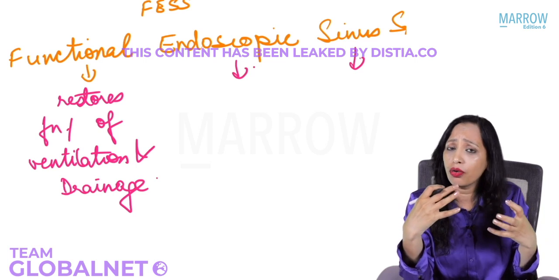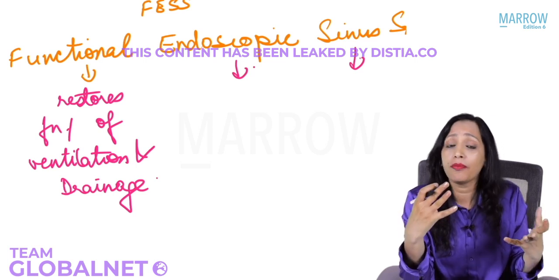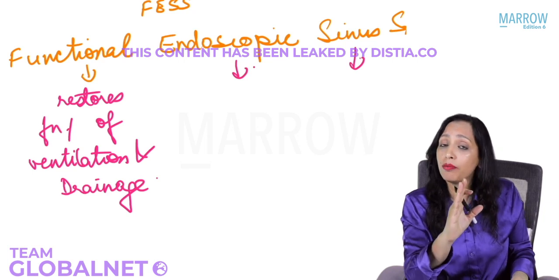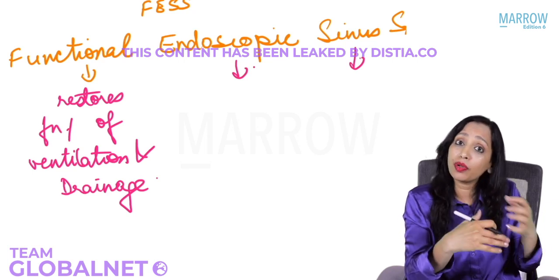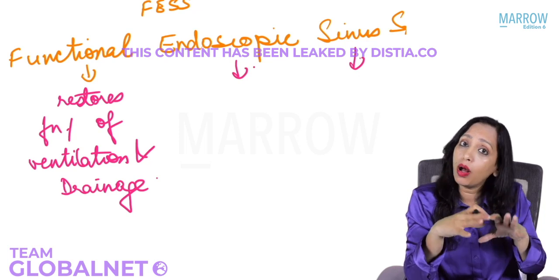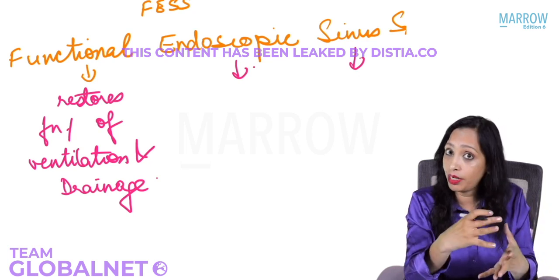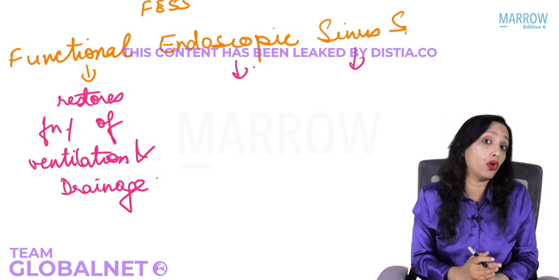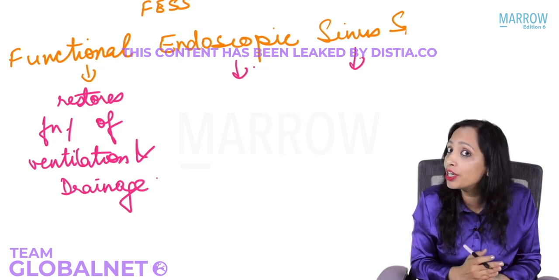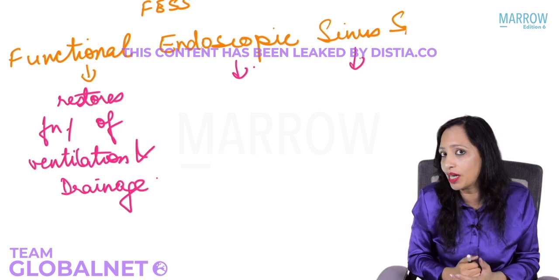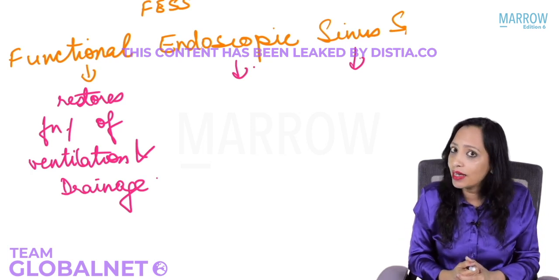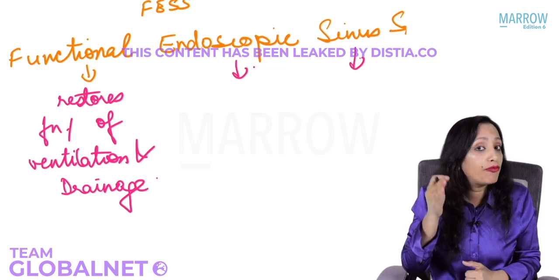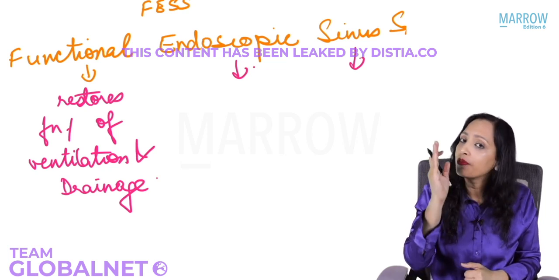Yes, so you are going to find abnormal findings there, and the anatomy of this patient has to be very, very clear, because you will not be able to visualize the anatomy very carefully when all that area is diseased where you are operating. So it is mandatory that before you go for functional endoscopic sinus surgery, you get some investigation done. What is that investigation? Yes, that is a CT scan. You have to get an NCCT done before you go for FESS.